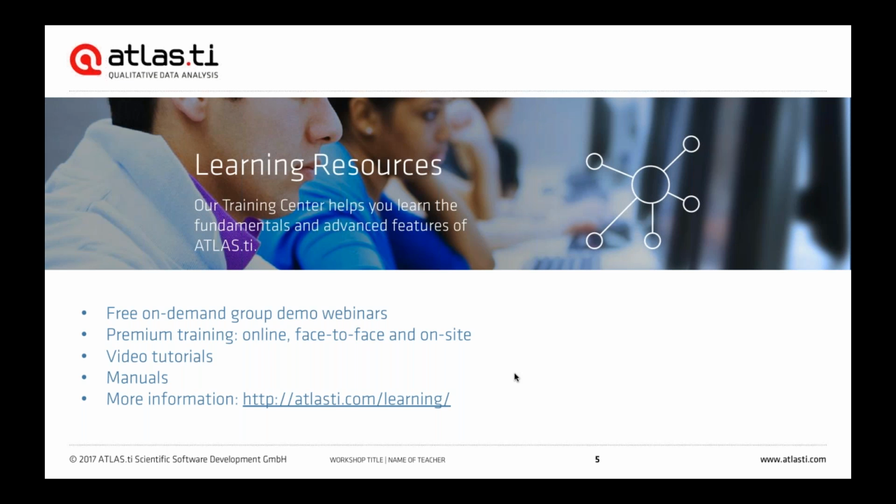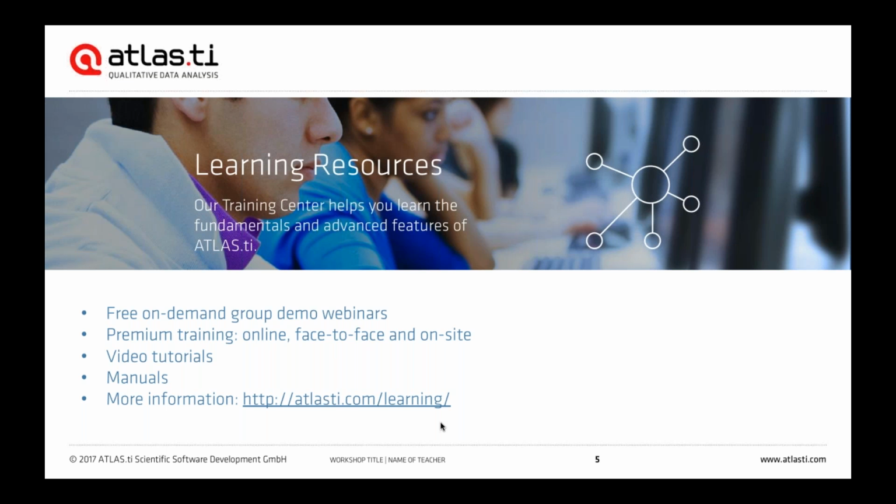And apart from this, you can also find a great variety of learning resources that we offer. For example, if you and your group of colleagues, researchers, or students want to learn more about ATLAS.ti, you can request a free on-demand group demo webinar. So you can request a personalized presentation that our team would prepare for you, and then we'll give this in a virtual format to you and your group. And so you can request this on our website, and we'll be more than happy to prepare a 1-hour presentation based on your needs and interests.